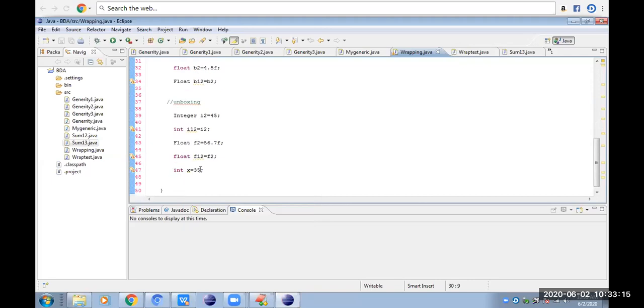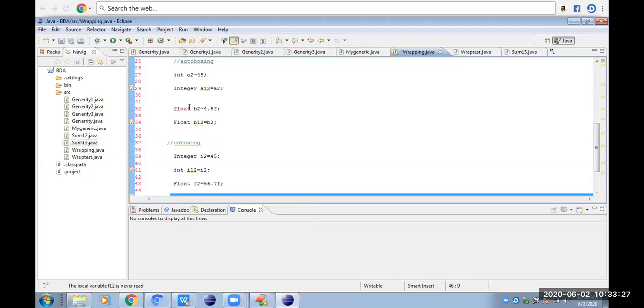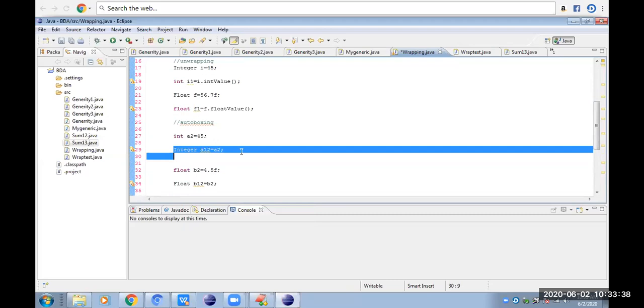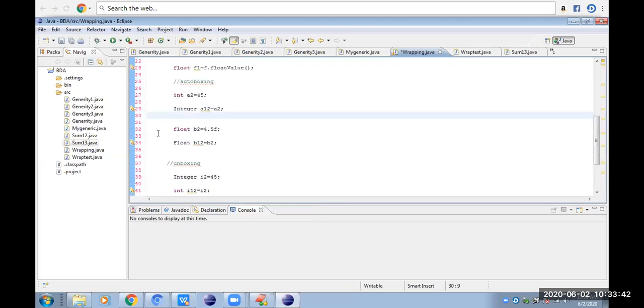This is the process of unboxing, where the object is automatically converted to the ordinary variable without the help of any method. The process of converting ordinary variables to objects without using any methods is known as autoboxing and unboxing. Regularly we will use this autoboxing and unboxing only.